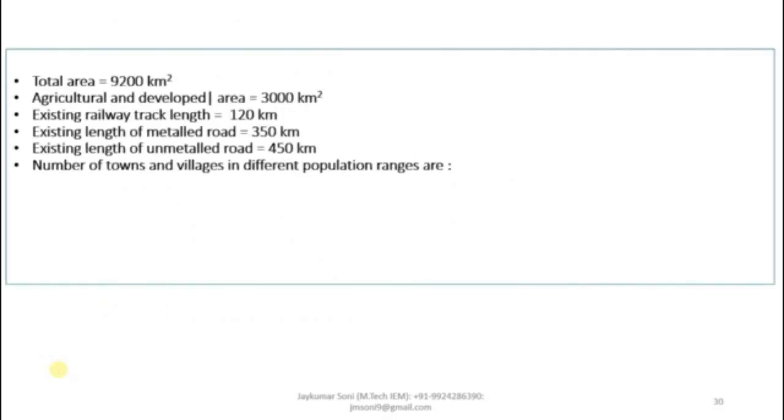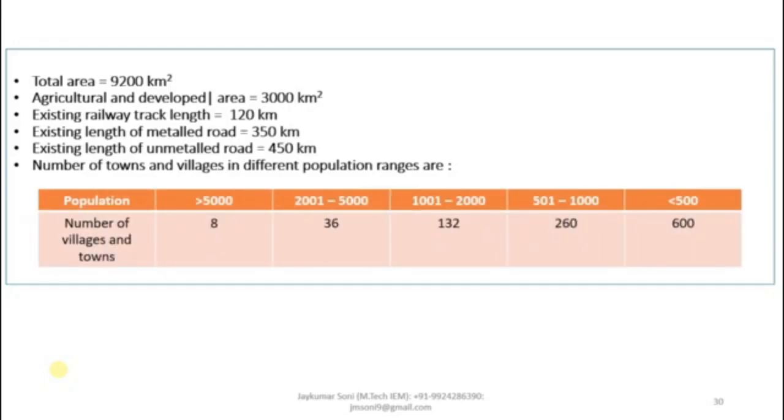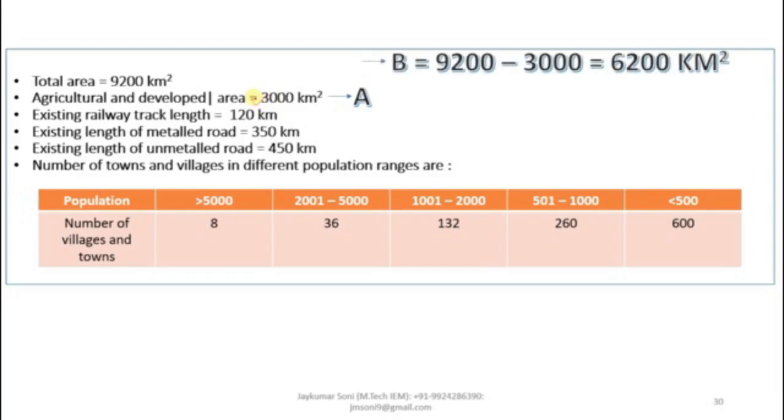So let us understand and interpret the equation and the values which are given. This is the particular example statement. We will be taking A as the agricultural area, so A will be 3000 kilometers square directly. B is the non-agricultural area. If you have the total area and subtract the agricultural area from it, you will get the non-agricultural area. So this is B.